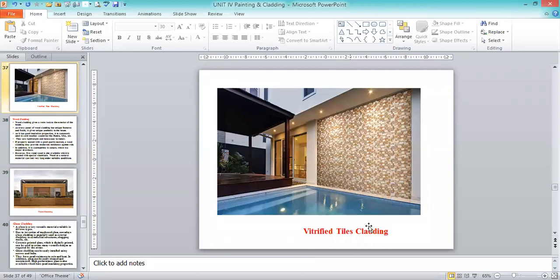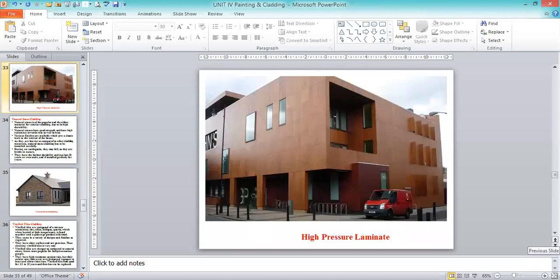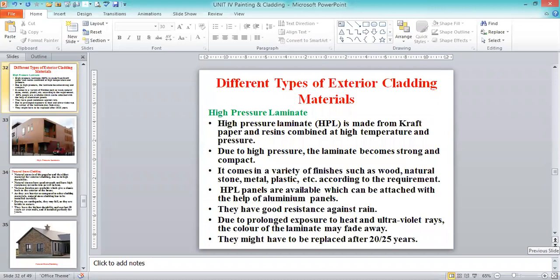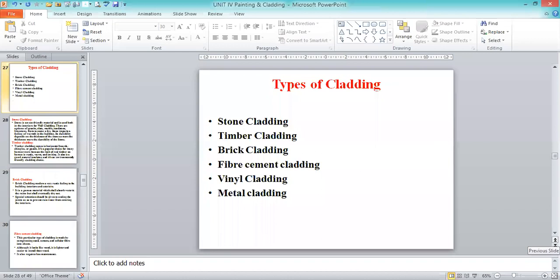Then the tiles, vitrified tiles cladding. This is stone cladding. So high pressure laminates, almost all wood chipboards, we are going to be provided. So the high pressure laminate cladding. Once again, we'll go through what the stone cladding is, what its purpose is, and what the brick cladding is, what its purpose is.